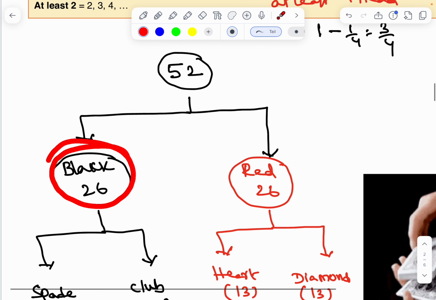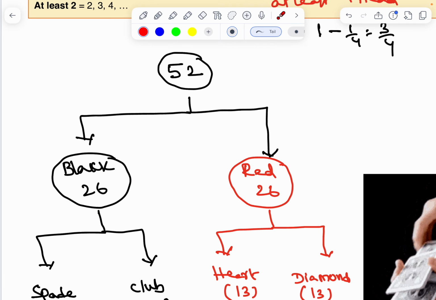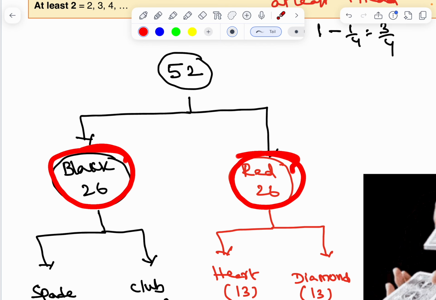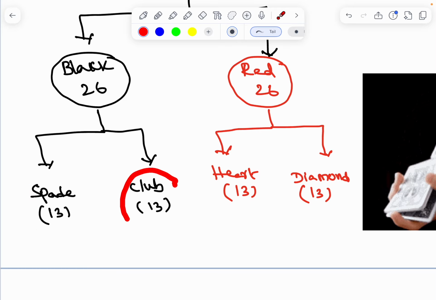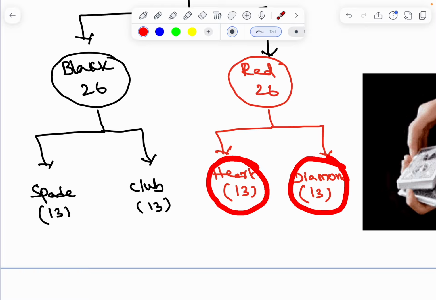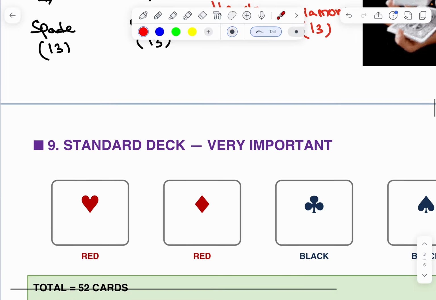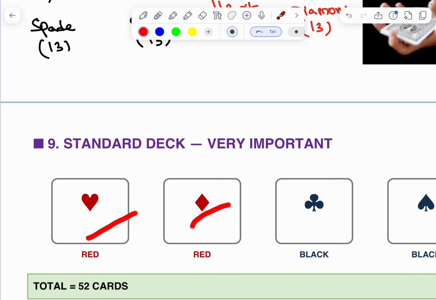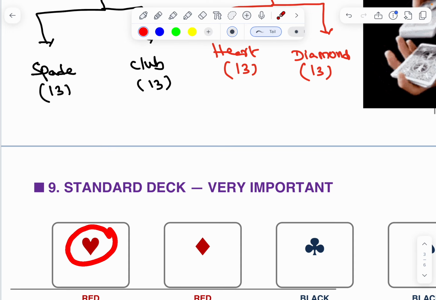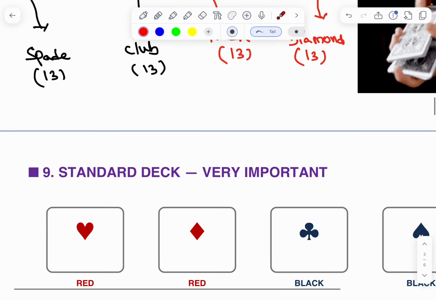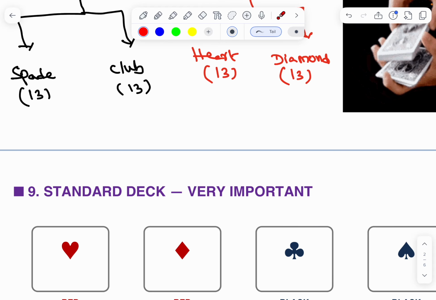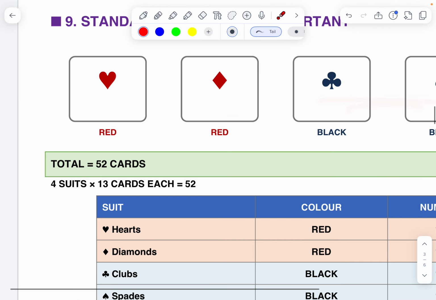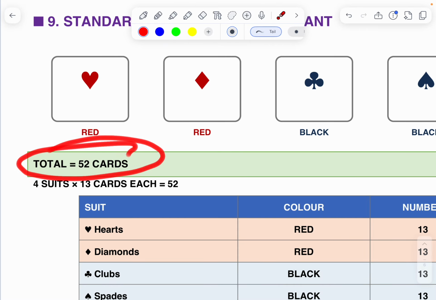26 are black and 26 are red. In black, 13 are spades and 13 are clubs. In red, 13 are hearts and 13 are diamonds. This is the red color cards. This is the diamond, this is the heart. This is the club, this is the spade. This is the black cards. Total 52 cards.